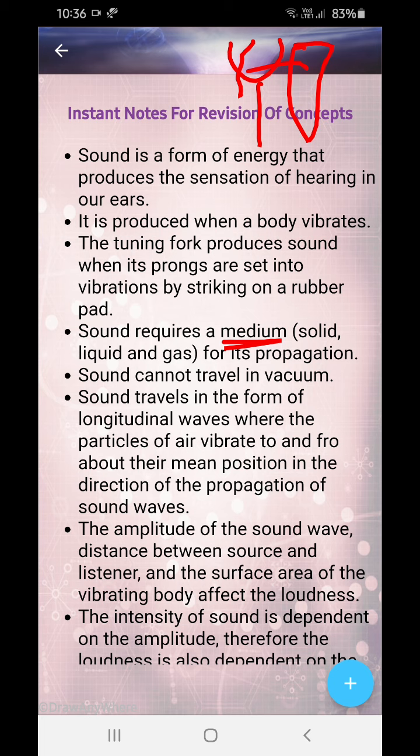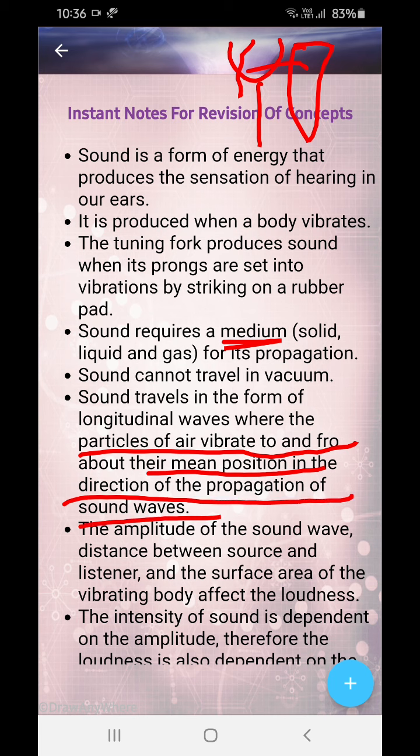Okay? Sound waves in the form of longitudinal waves are where the particles of air vibrate to and fro about their mean position in the direction of the propagation of sound waves. So in vacuum there are no molecules, but in air there are molecules, right? So sound always needs molecules, a medium, to propagate.